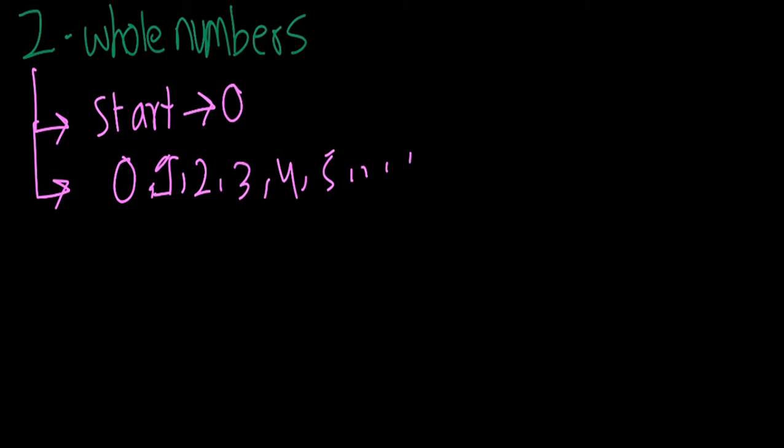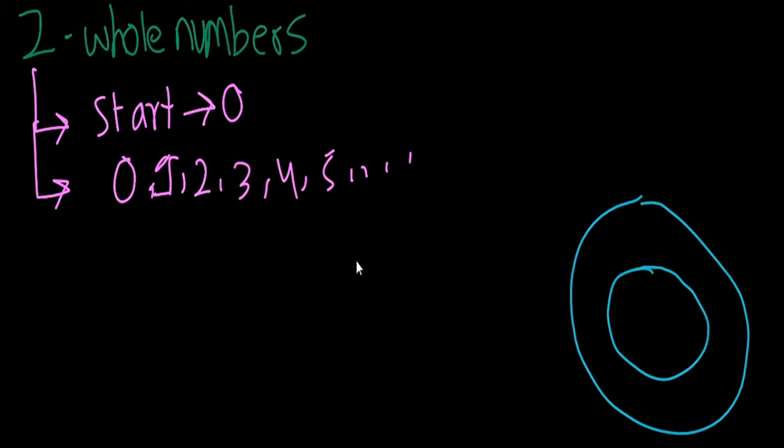Now we will look at whole numbers in the number circle. First of all, this is the innermost circle, and this is the second circle. As we have stated, the innermost circle is the circle of natural numbers, and the second one is the circle of whole numbers.